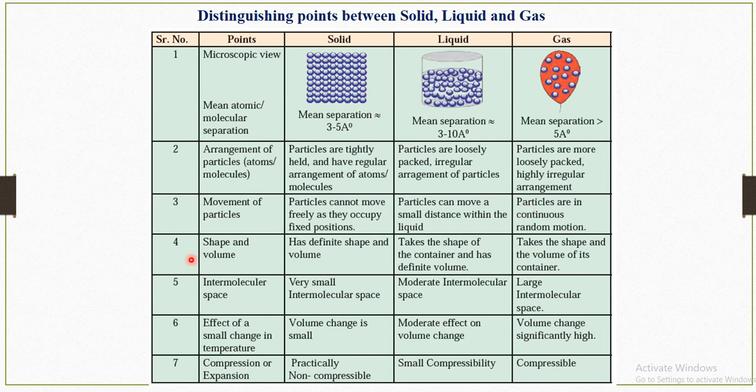So what about the shape and volume of the solid, liquid and gas states? In case of the solid, it has a definite shape and volume. Okay, definite shape and volume means fixed shape and volume. In case of the liquid, liquids take the shape of the container and have a definite volume.